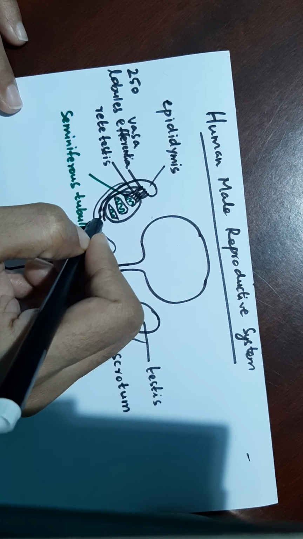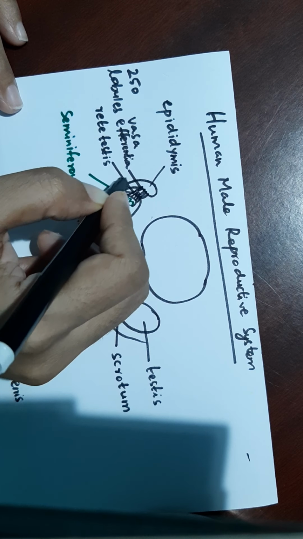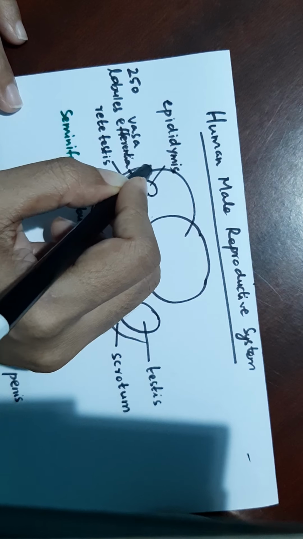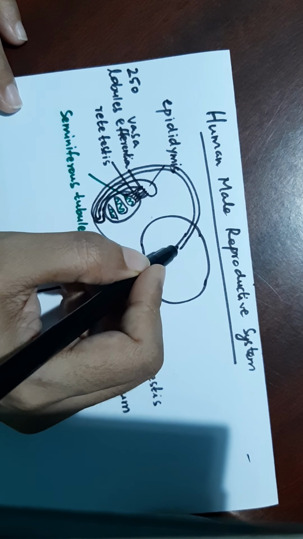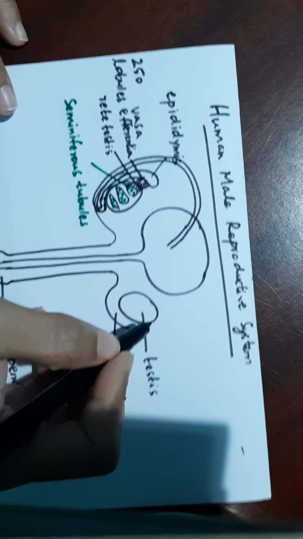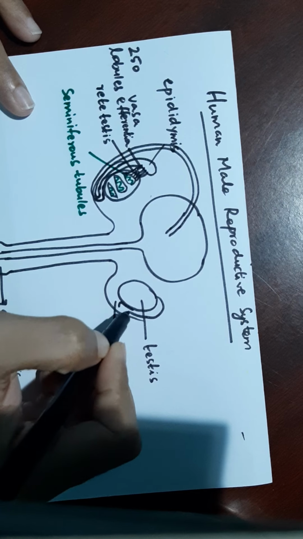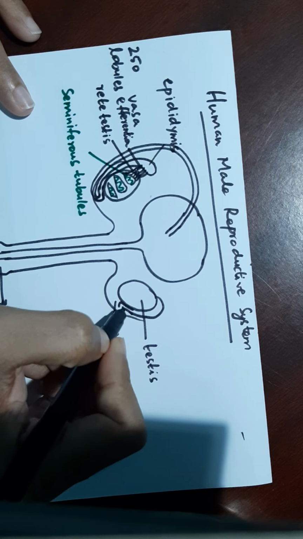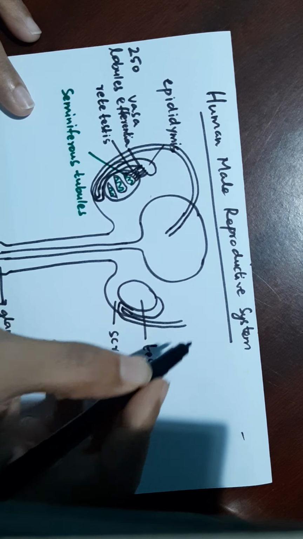The sperms will then enter the vas deferens, which loops over the urinary bladder. Similarly, from the other side also, the epididymis goes downwards from the posterior surface of the testis and then they come up as vas deferens.